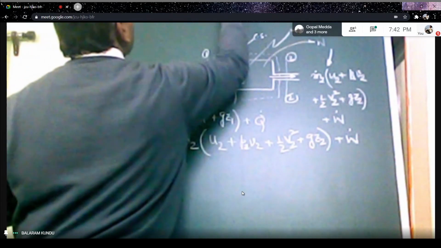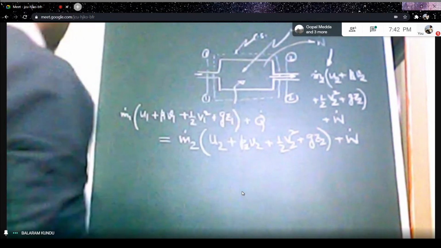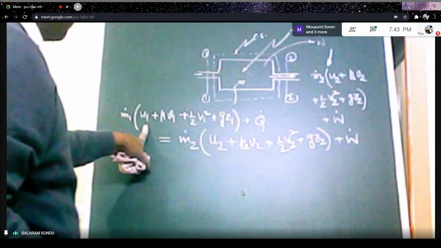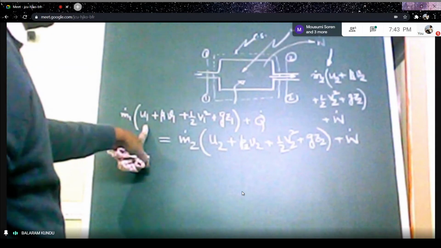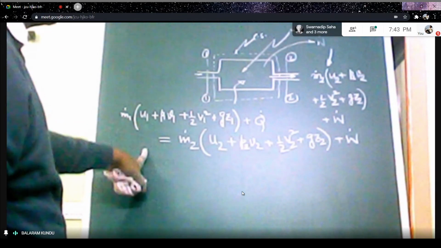Under steady state, how can this equation be simplified?